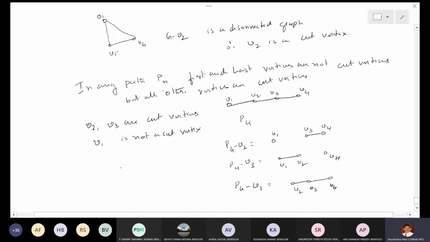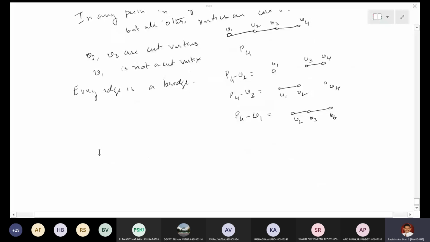And if you look at the edges, if you remove the v1 v2 edge, it is disconnected. v2 v3 edge, it is disconnected. v3 v4 edge, remove that, it is disconnected. So every edge is a bridge in this case, right?